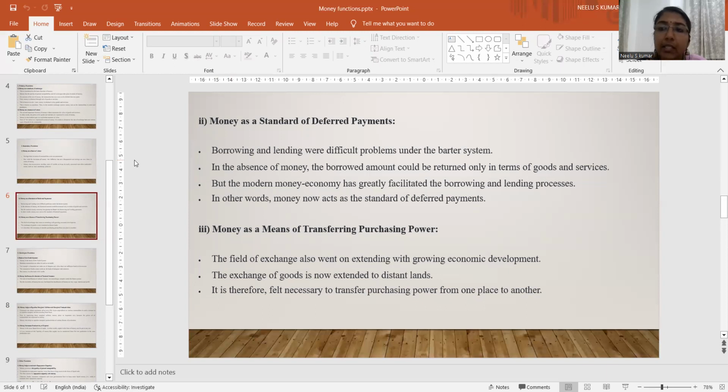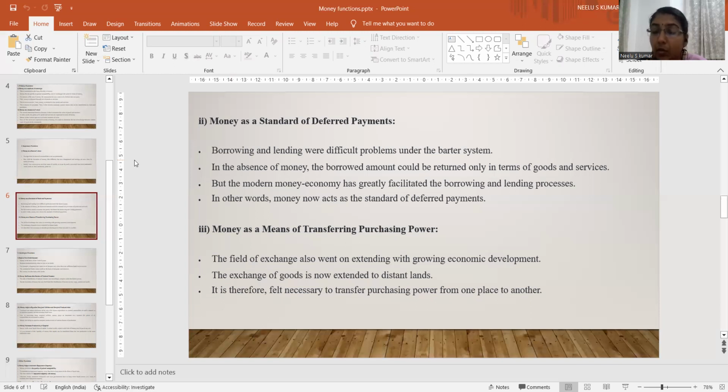Then the third secondary function of money is money as a means of transferring purchasing power. Money helps in transferring the purchasing power. The field of exchange also went on extending with growing economic development. The exchange of goods is now extended to distant areas.